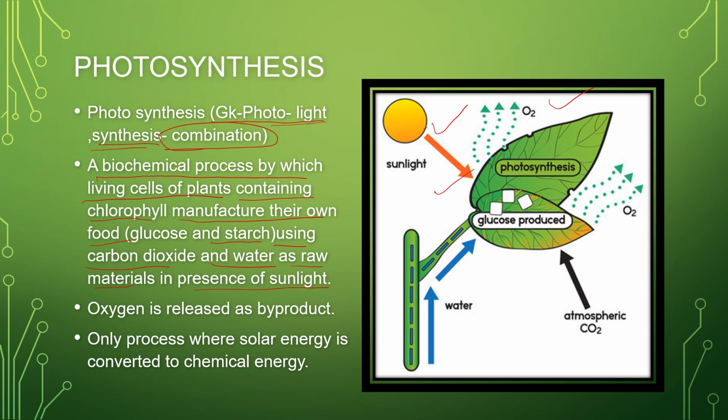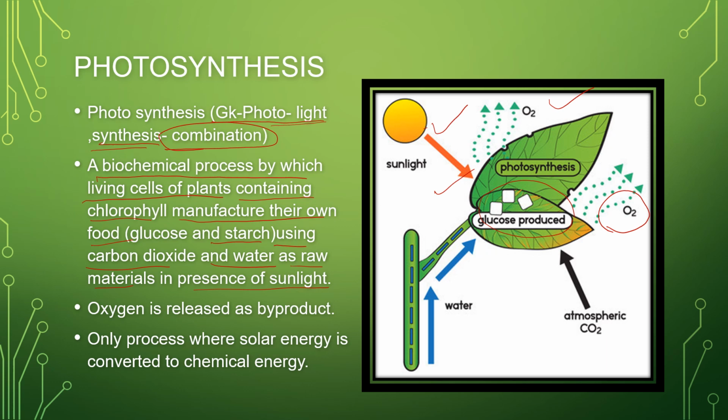What is the food for the plant? The food is glucose, which is stored in the form of starch in the leaves, and as a byproduct oxygen is formed. So what is a byproduct? The product which is released though it was not intended to form that product. The aim of the leaves was to produce glucose, but in that turn they are producing oxygen also, which is released to the atmosphere and which we and animals inhale for breathing, or which is released as a byproduct of photosynthesis.